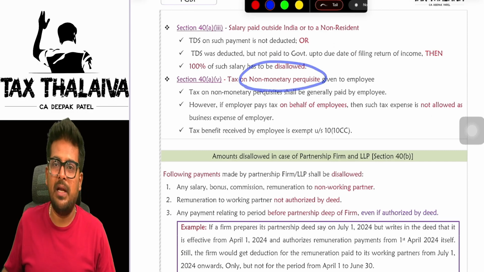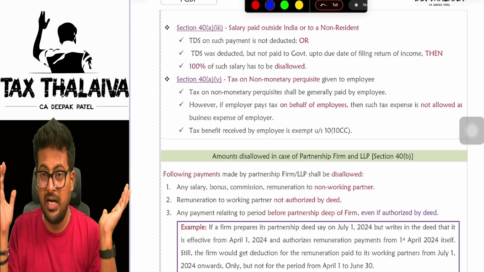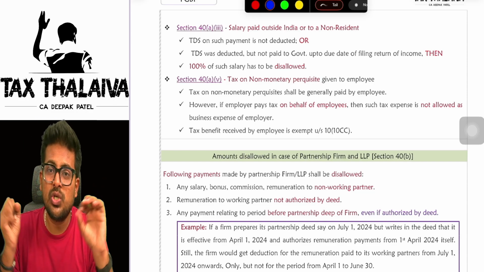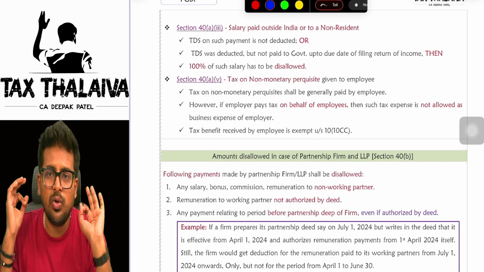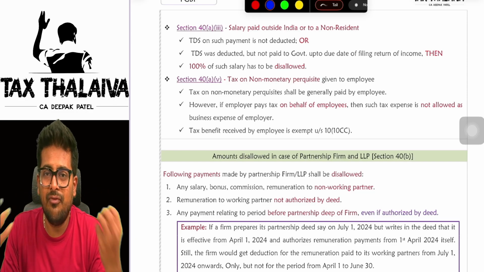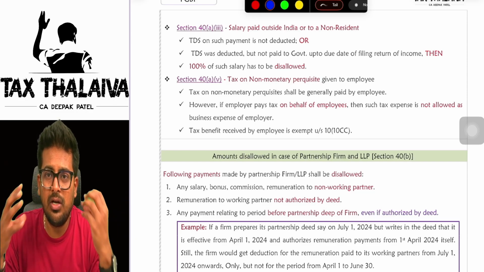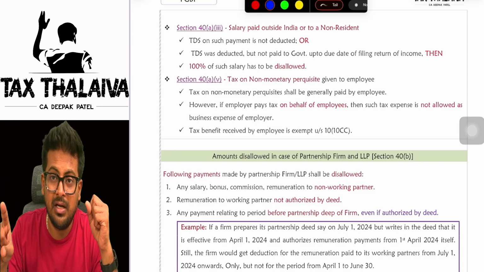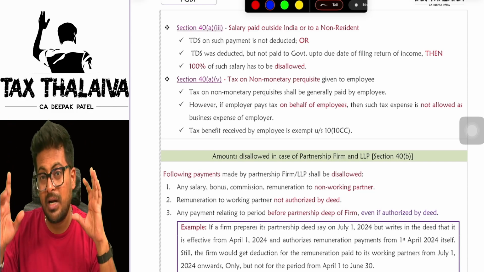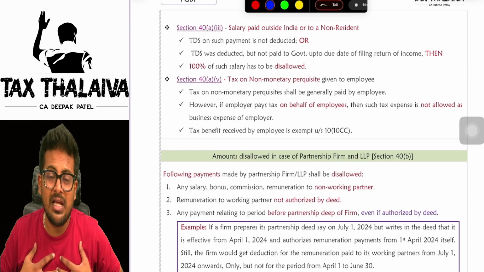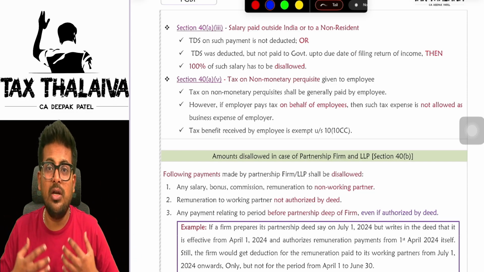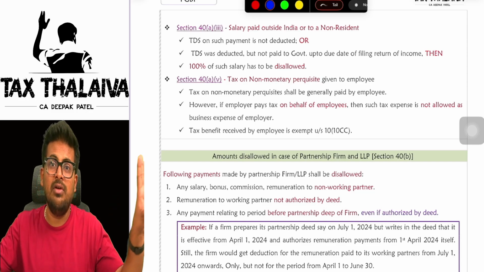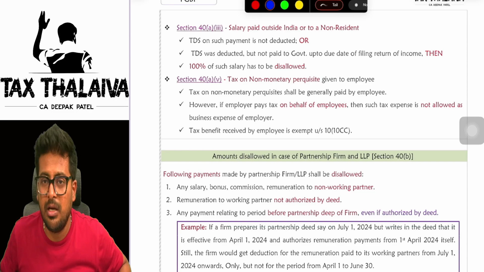Tax on non-monetary perquisites. So in salaries we had revised monetary perquisites, non-monetary perquisites and all. Yes or no? So non-monetary perquisites, whenever you are giving to your employee, the employee is getting benefited, then the employee has to pay tax. But let's say, for example, you yourself, as an employer, are telling that boss, I will only bear the tax, you need not worry about the tax.